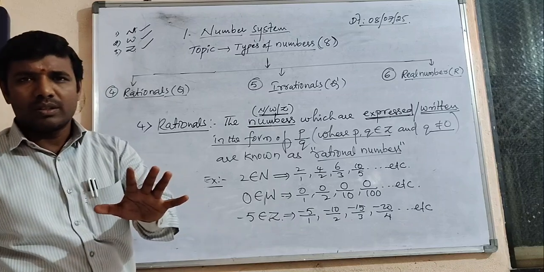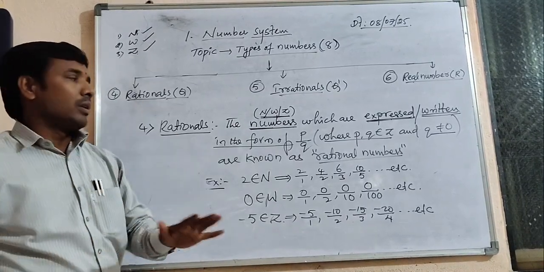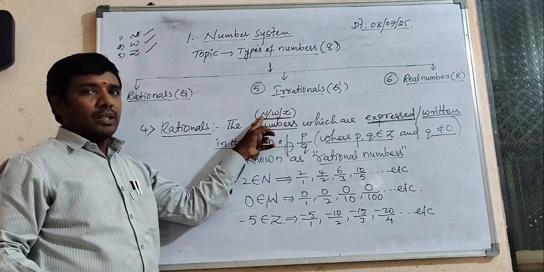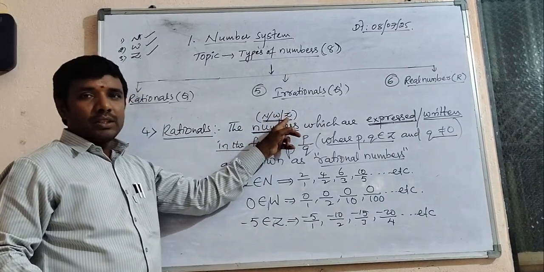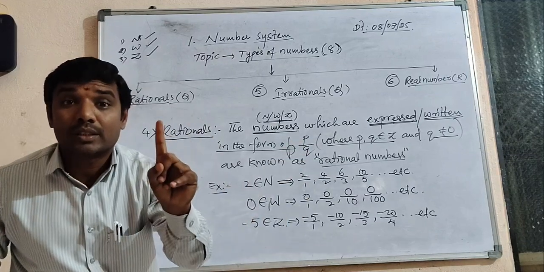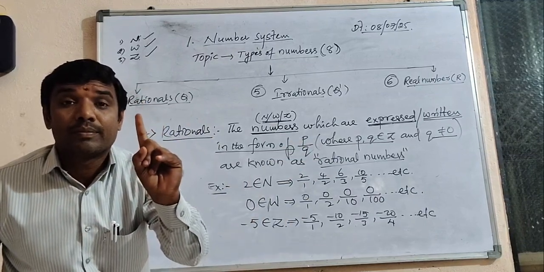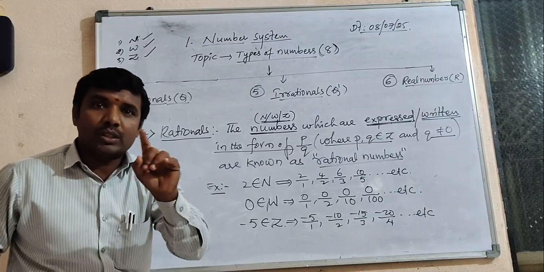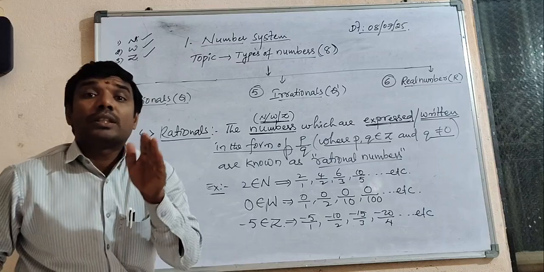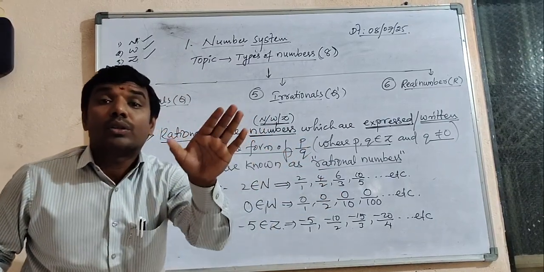See students, carefully observe what is going on. All natural numbers, whole numbers and integers are known as rational numbers. Don't forget this. The reason? Natural numbers, whole numbers, integers we can express in the form of p by q, where p and q are integers, q not equal to 0.